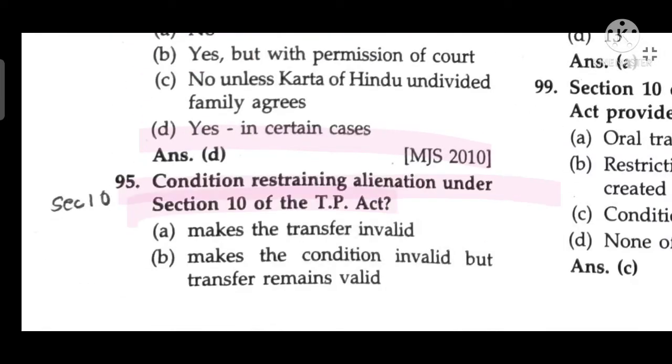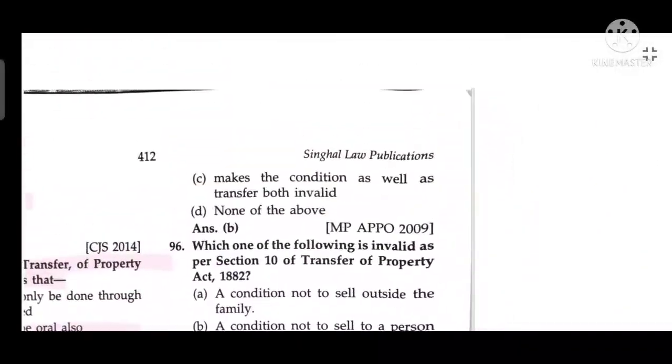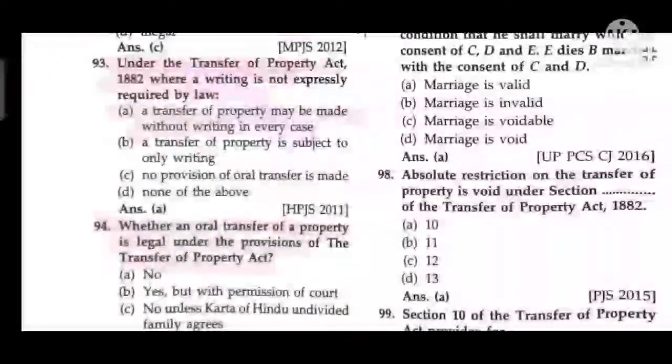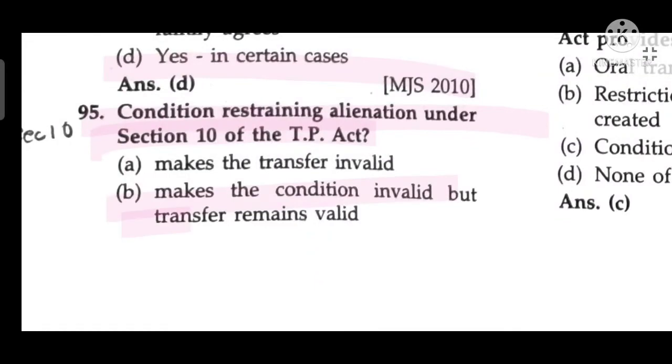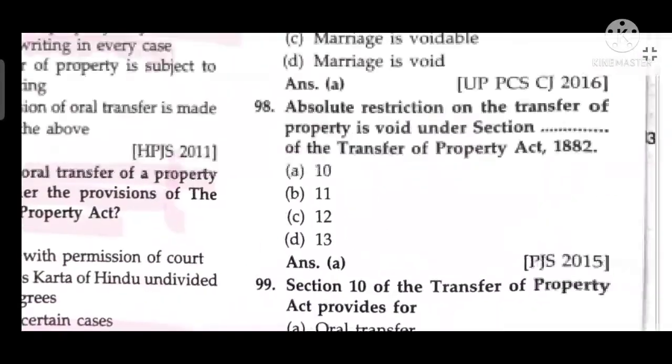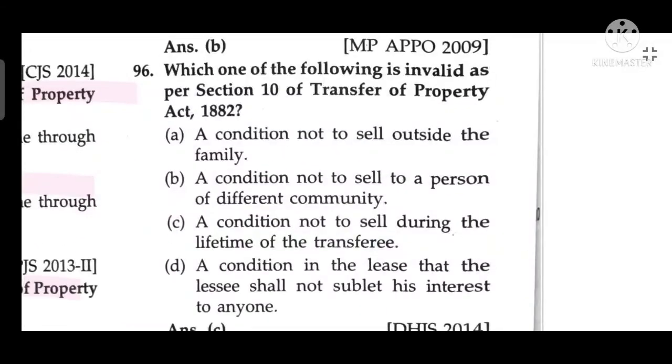A condition restraining alienation under Section 10 of the TP Act makes the condition invalid but the transfer remains valid. Which one of the following is invalid as per Section 10 of the Transfer of Property Act 1882?